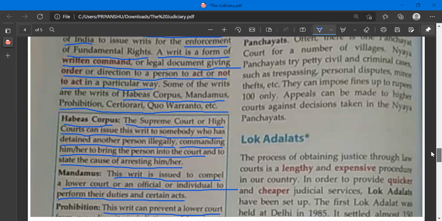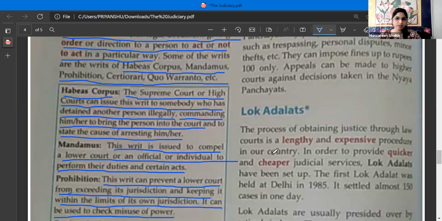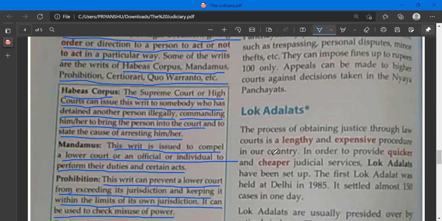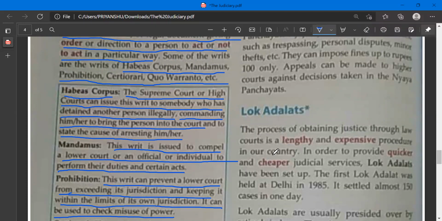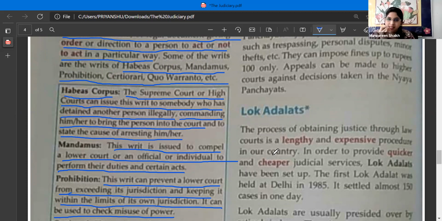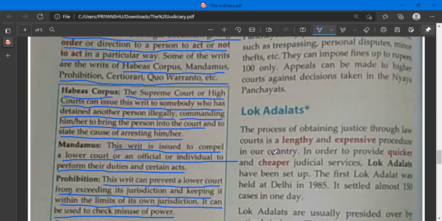Mandamus. Who will explain what is involved in this? Ma'am, this writ is issued to compel the lower court or the district court, or an official, or an individual to perform. Don't read. Tell me what you understood. Ma'am, this writ is issued to compel.